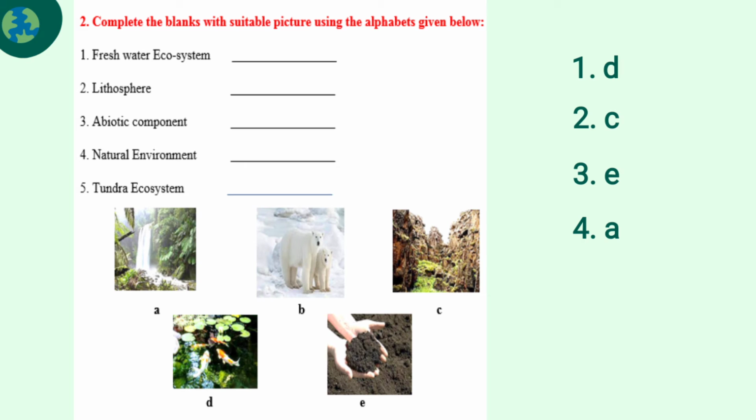Next is tundra ecosystem, which means the Iceland. So the option is B. So you have to write the alphabets in the dash. Is it clear, students? Okay, we'll go to the next one.